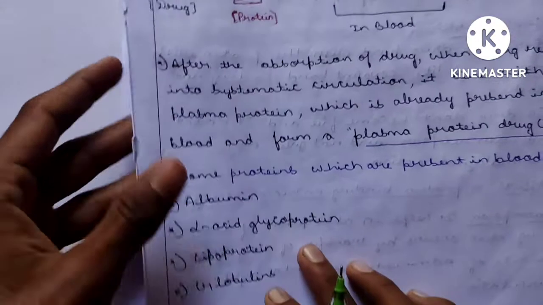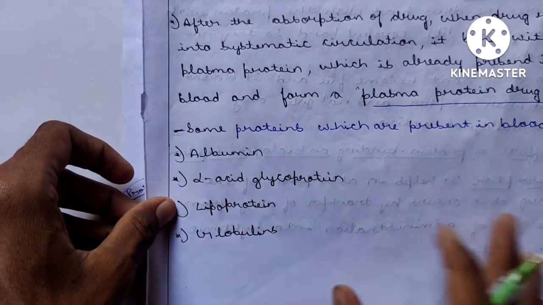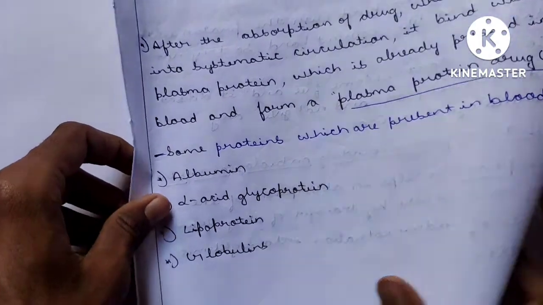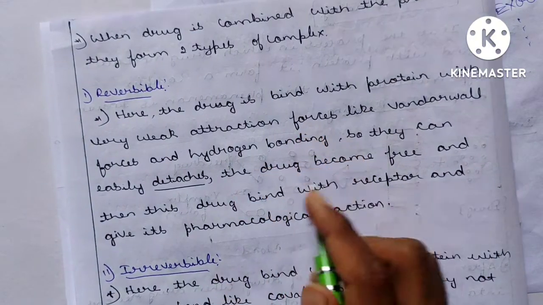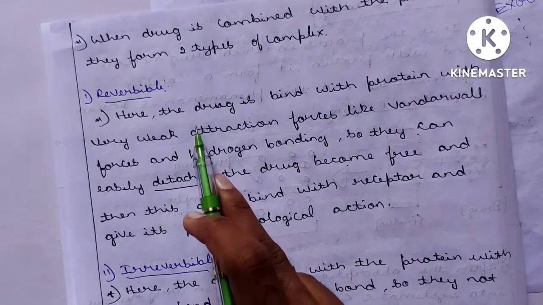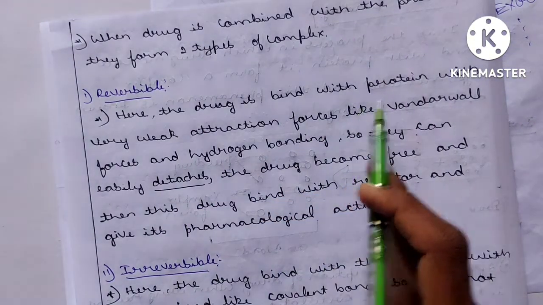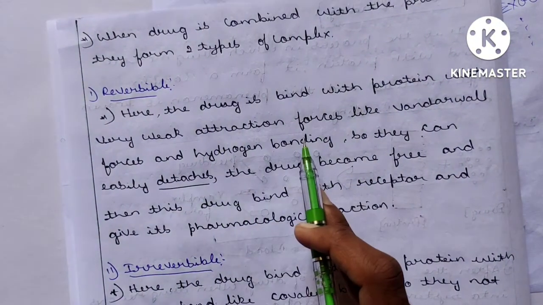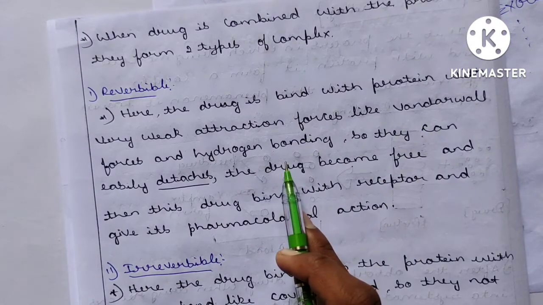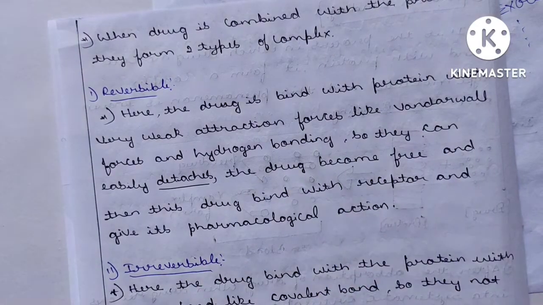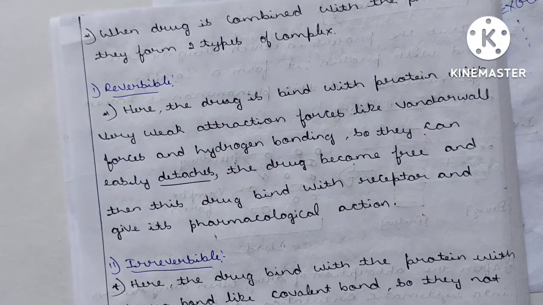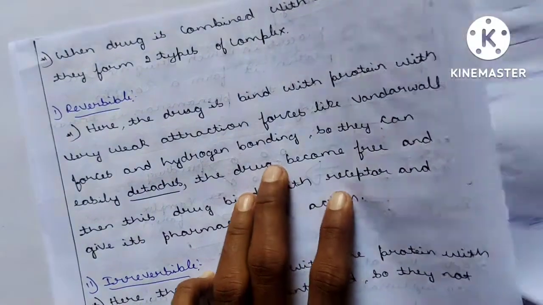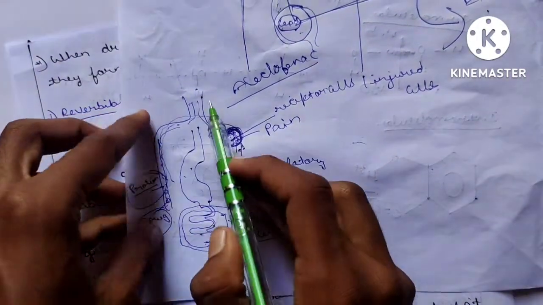See, many proteins are there, like albumin, alpha acid glycoprotein, lipoprotein, and globulins. Mainly two types of complexes are formed in our body: reversible and irreversible. In reversible binding, the drug is bound to the protein with very weak attraction forces like van der Waals forces and hydrogen bonding, so it can easily detach and become free, and this drug binds with the receptor and gives a pharmacological action.